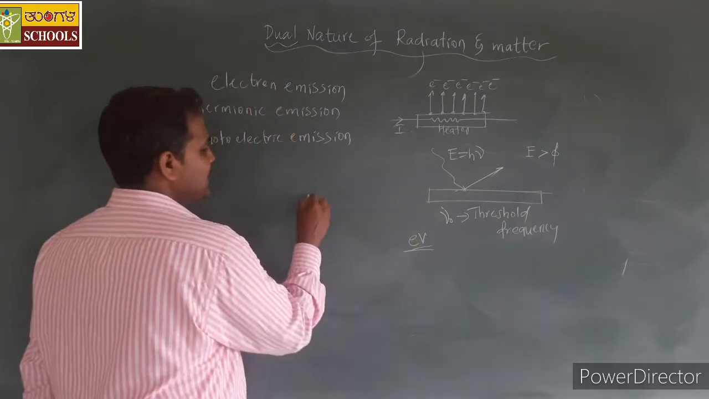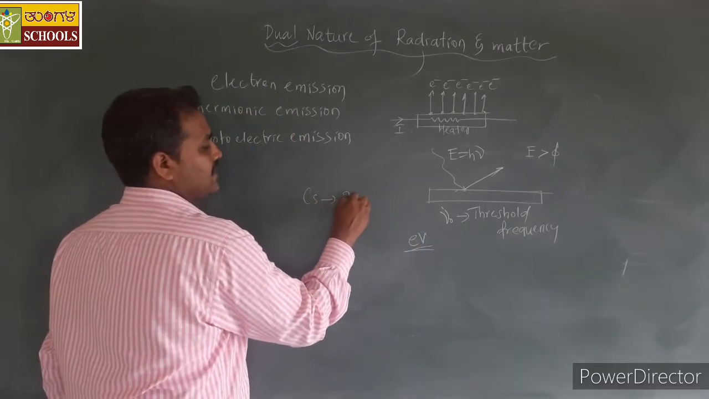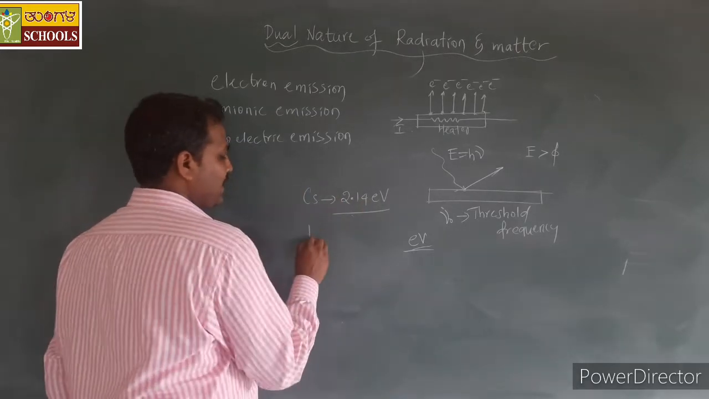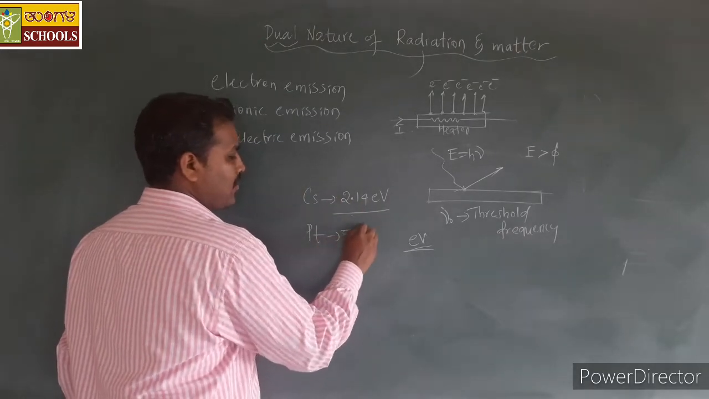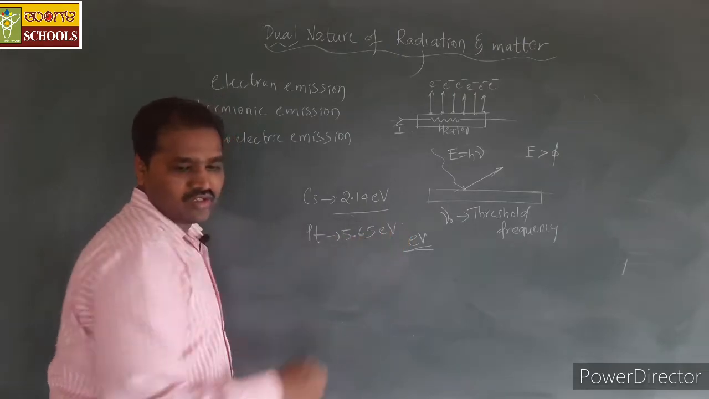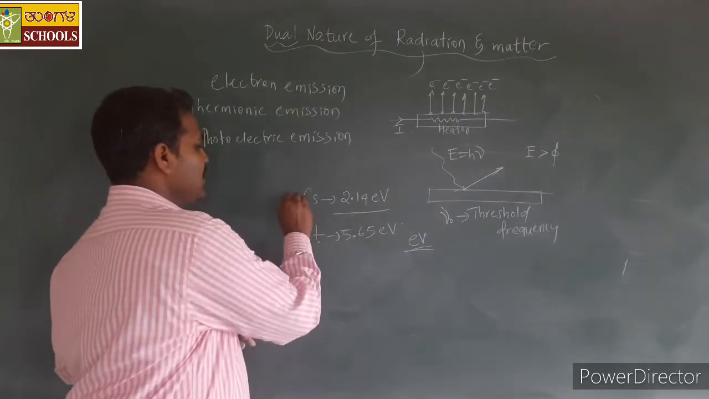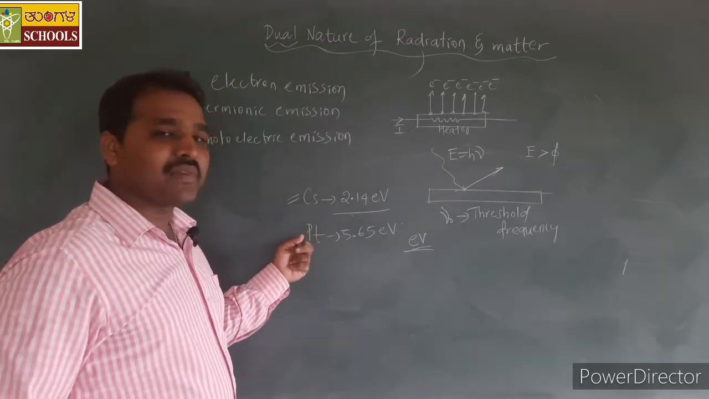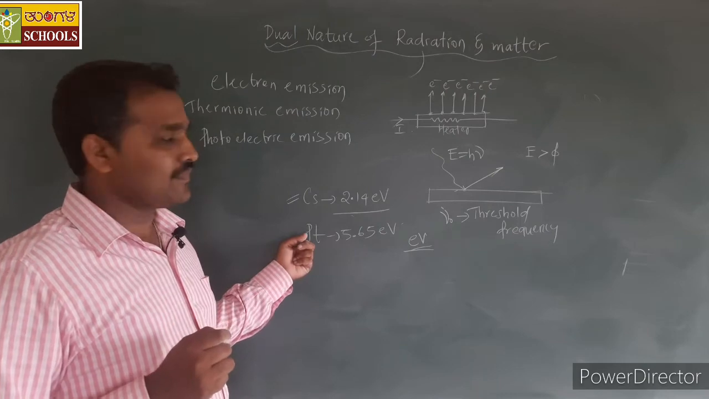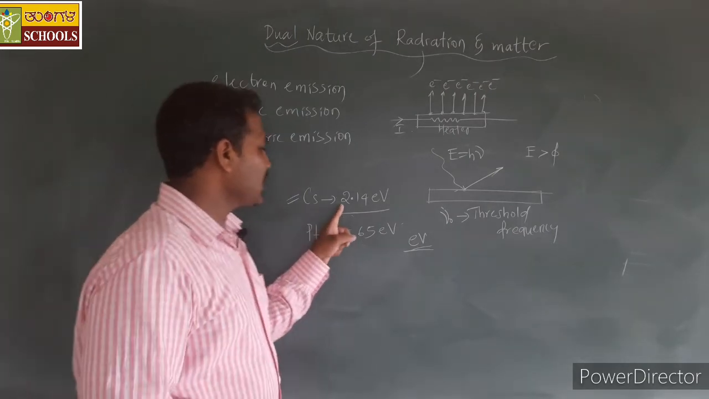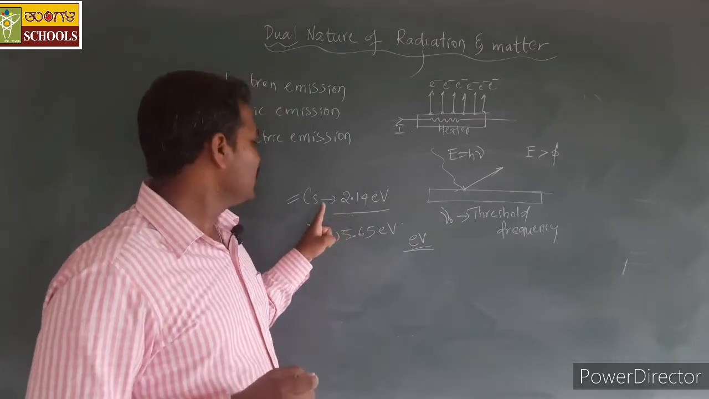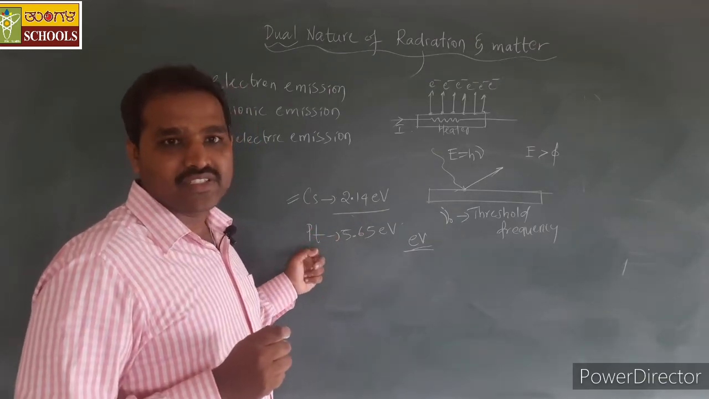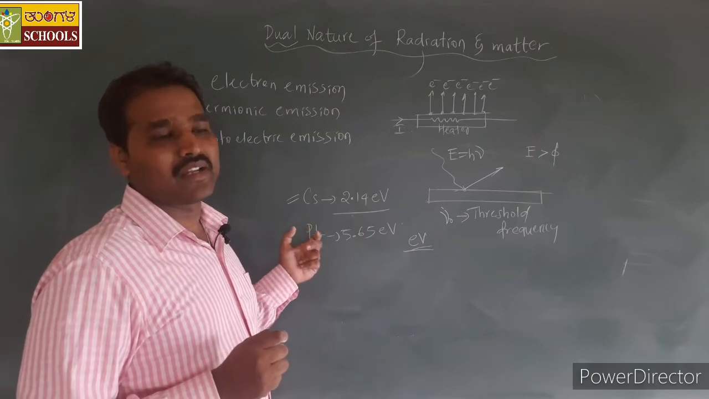For cesium metal, it is 2.14 electron volt. For platinum it is 5.65 electron volt. So cesium has a very low value of work function and platinum has a very high value of work function. It means the electron can easily emit out of the cesium metal and it is difficult to emit the electron from the surface of platinum.